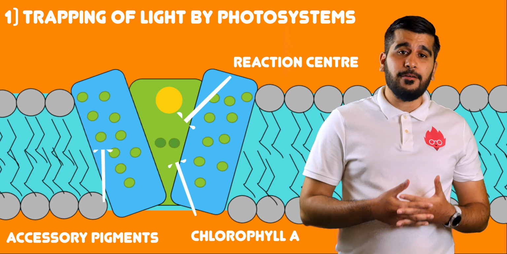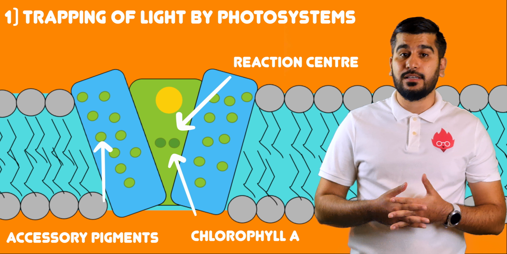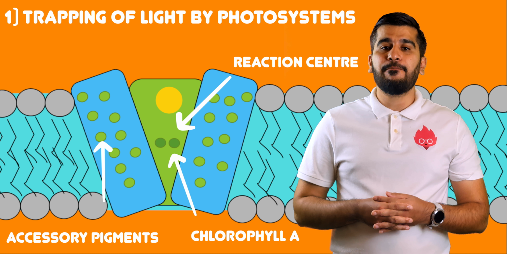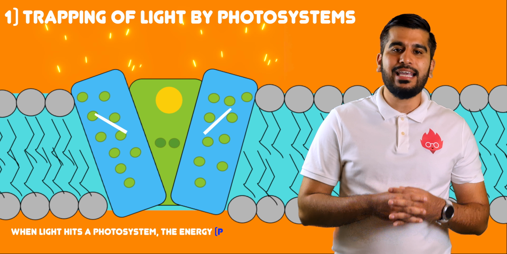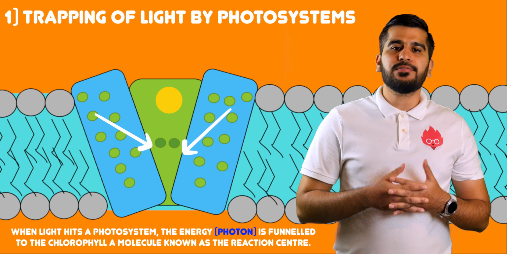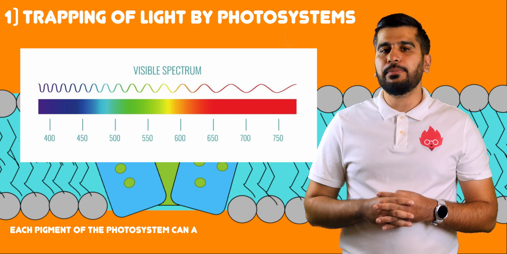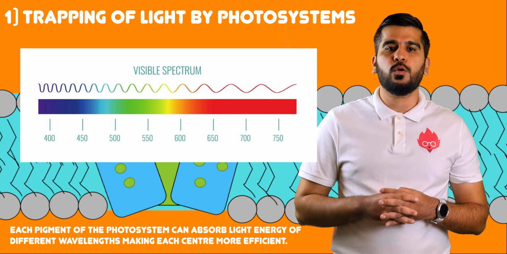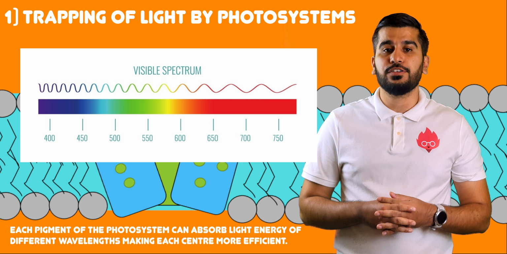In step 1, photosystems contain photosynthetic pigments that trap sunlight. Each photosystem will have many different chlorophyll molecules and accessory pigments. When light hits a photosystem, the energy is funneled to a single chlorophyll molecule known as the reaction center. Each pigment of photosystems is able to absorb light energy of different wavelengths, making each center more efficient.